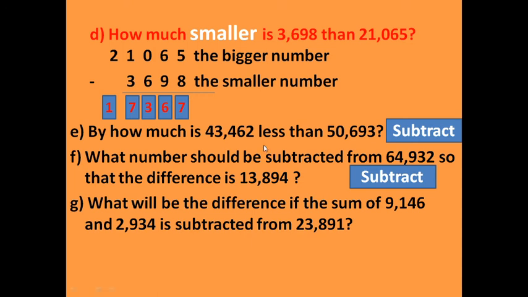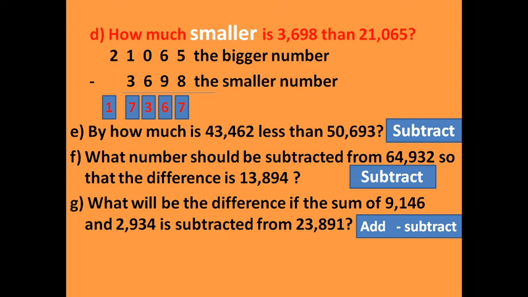Now here, what will be the difference if the sum of this number and this number is subtracted from this number? So here we will use two steps. First we will add this number and this number. After we find the answer, we will subtract from this number. So first we will add, and after this we will subtract.